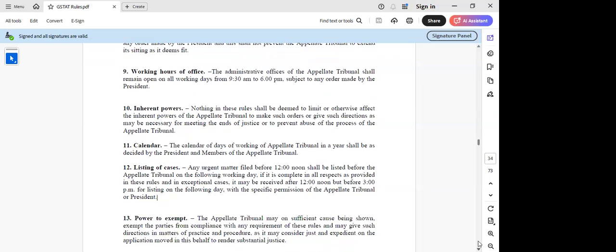Yeah. So that's what I was saying. For tax matters, I don't think something will be very urgent as such, which is specified here.